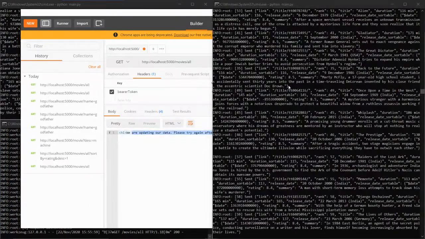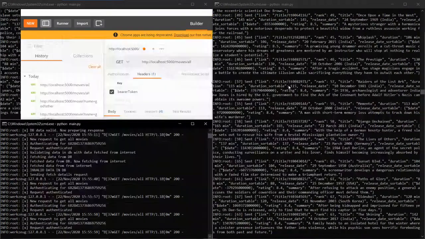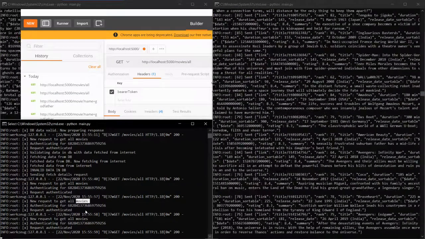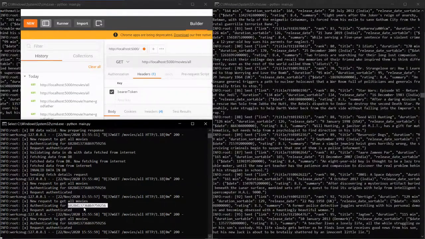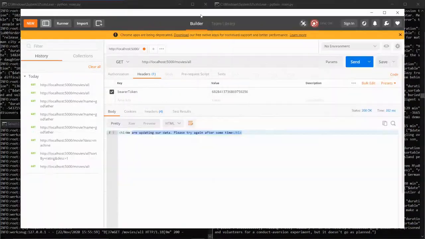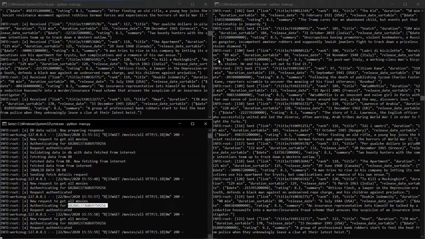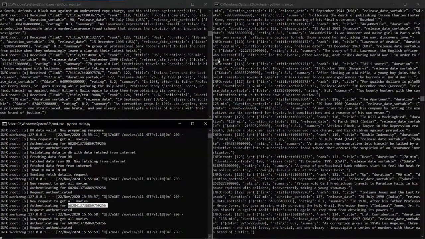See. So even while the actual database is getting updated, any of the requests that come into the picture will be served with a response that we are updating our data. Please try after some time. And so, as we have seen, once it is done, we'll be able to actually see the data.